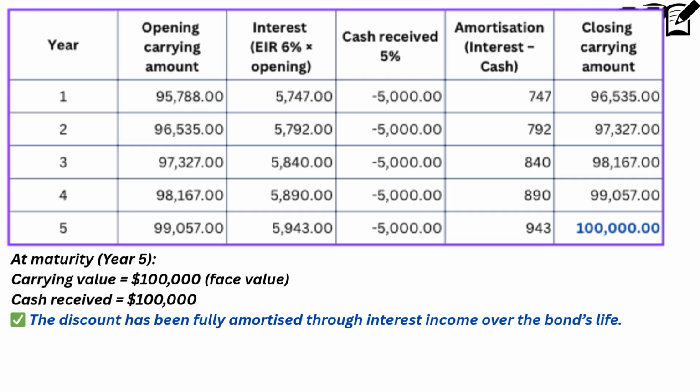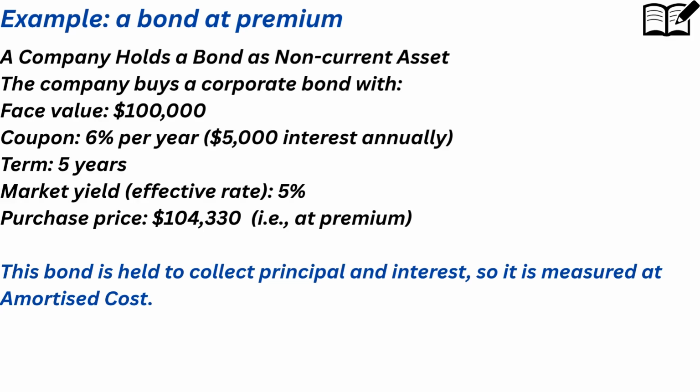This amortization amount will be added to opening carrying amount, which increases the closing carrying amount to $96,535 by end of first year. By end of the 5th year, end of the contract, the discount has been fully amortized through interest income over the bond's life, and closing carrying amount is $100,000, which is equal to the redemption amount to receive from issuer.